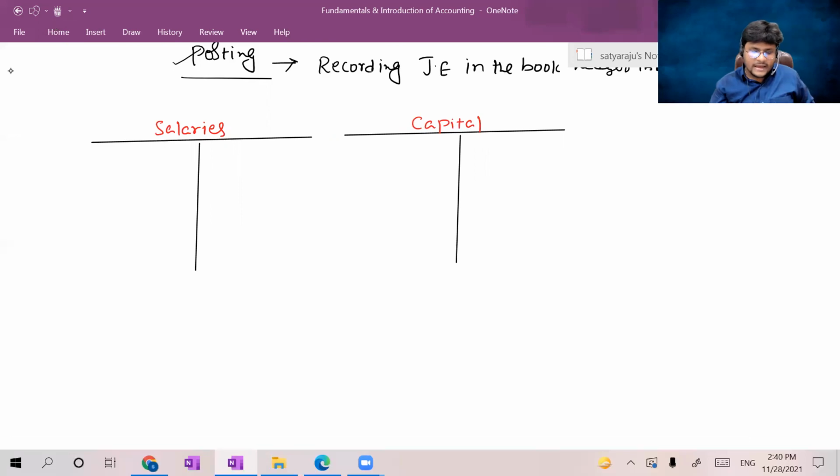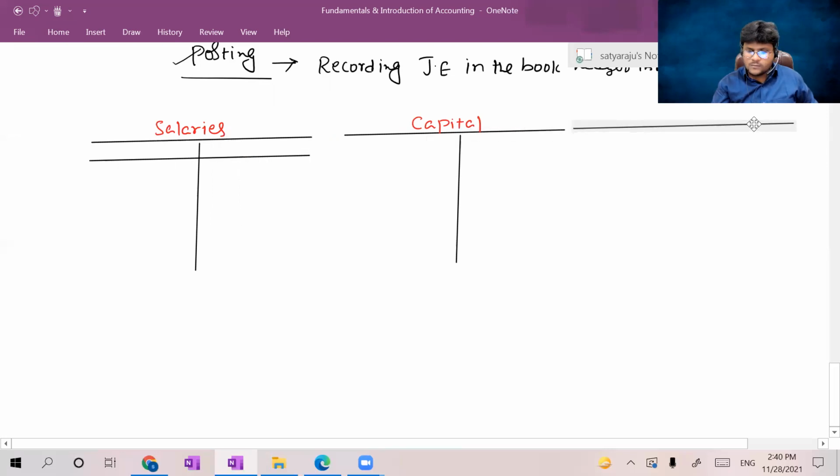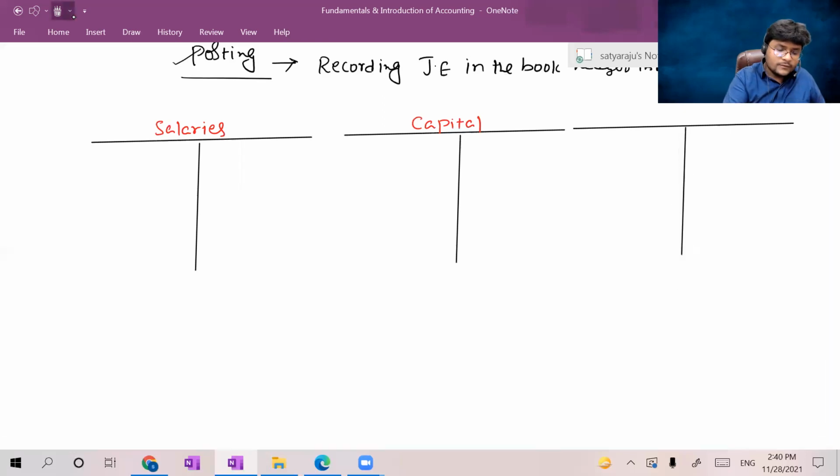So let me draft the cash account as well. So the last account is cash, right? Right, guys, which is the cash account. Please all of you concentrate.